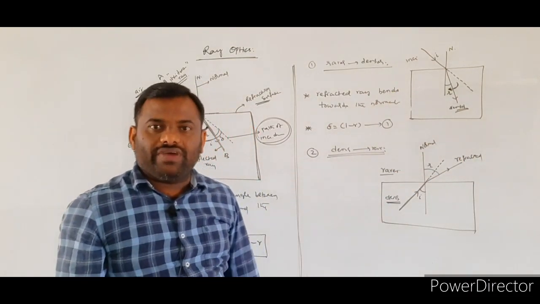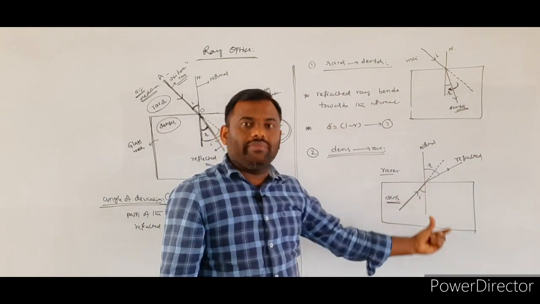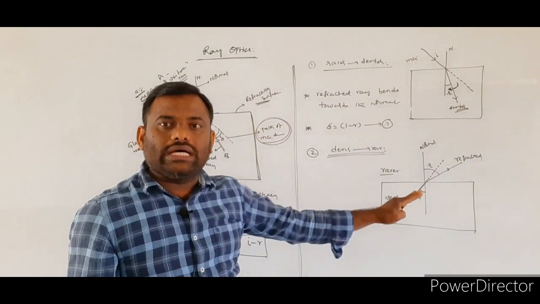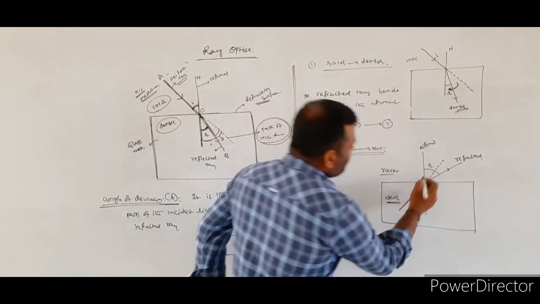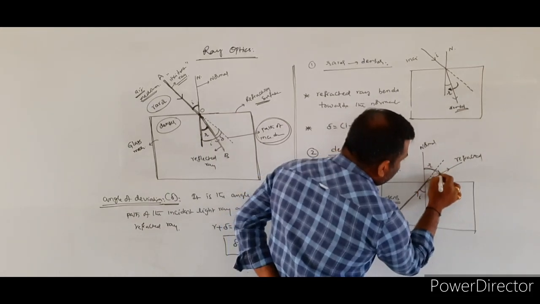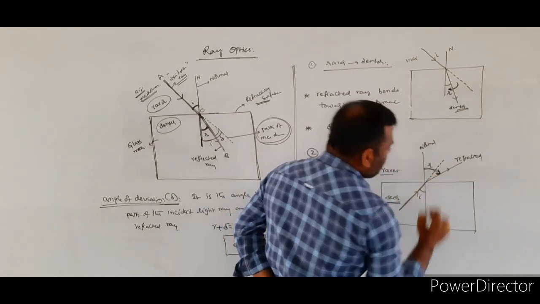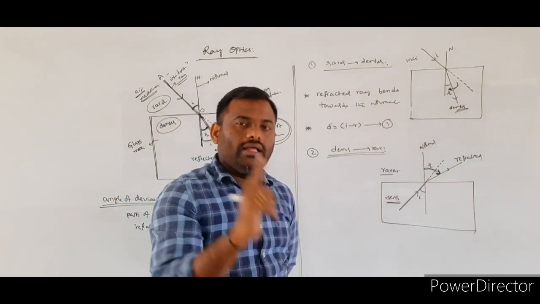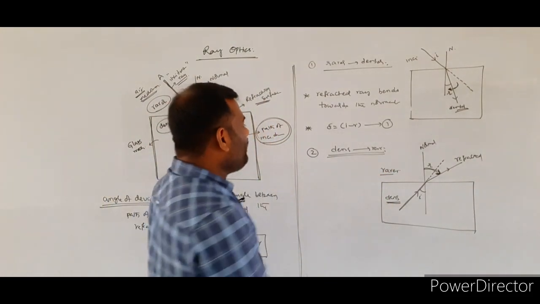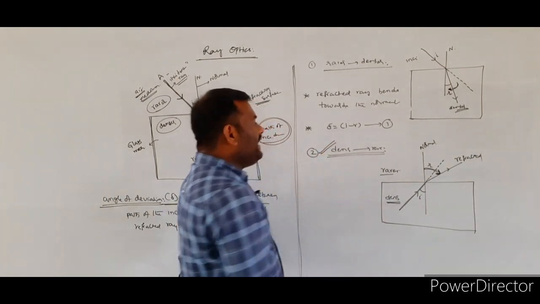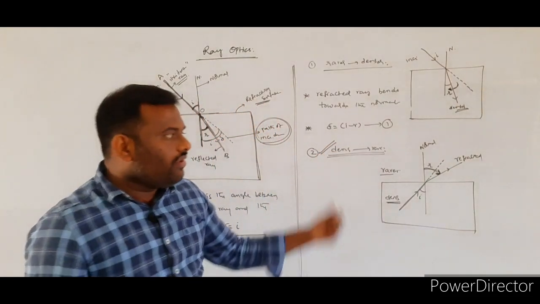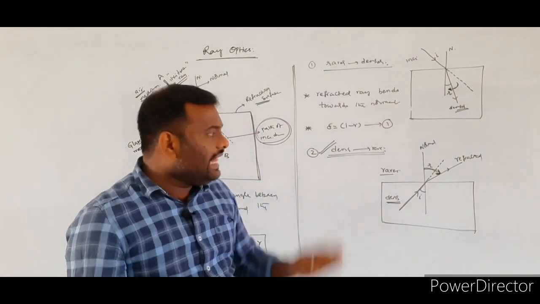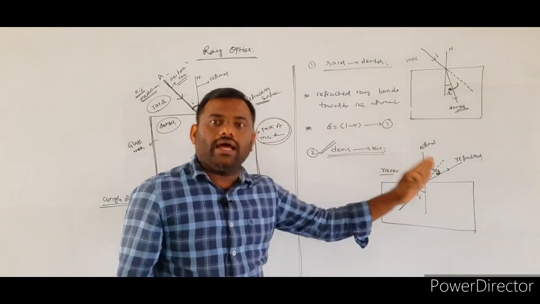Whenever the light is traveling from denser medium to the rarer medium, the refracted light will be bending away from the normal. Whatever refracted ray we get, that refracted light ray will be traveling away from the normal.